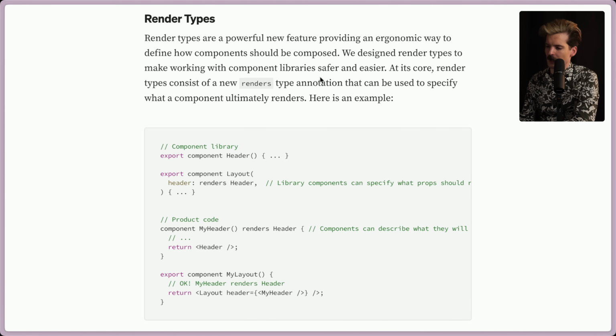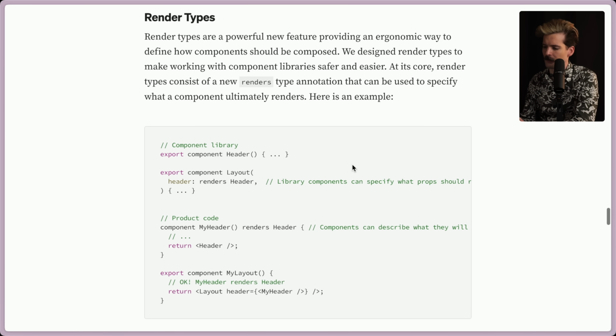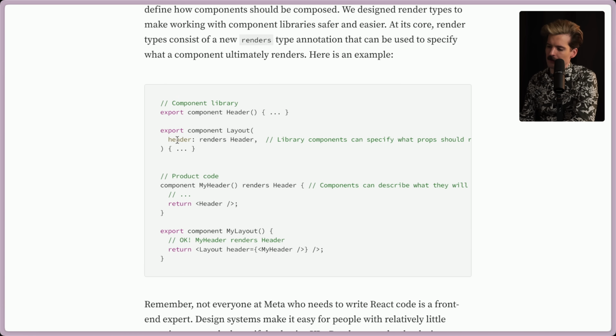We also now have render types, which are a really cool new thing. Render types are a powerful new feature, providing an ergonomic way to define how components should be composed. We designed render types to make working with component libraries safer and easier. At its core, render types consist of a new renders type annotation that can be used to specify what a component ultimately renders. Here's an example. We have export component Layout. It has a header, which renders Header, which is a component type that we have above here. Export component Header. There you go.